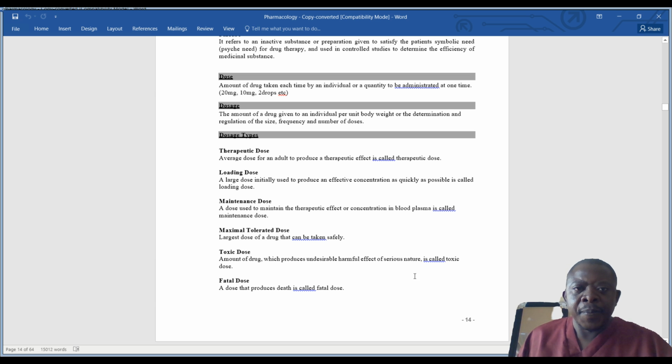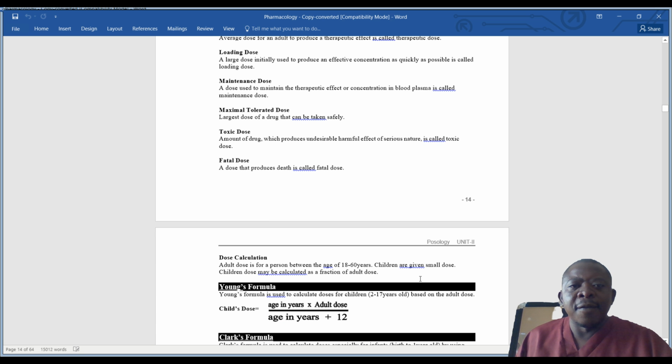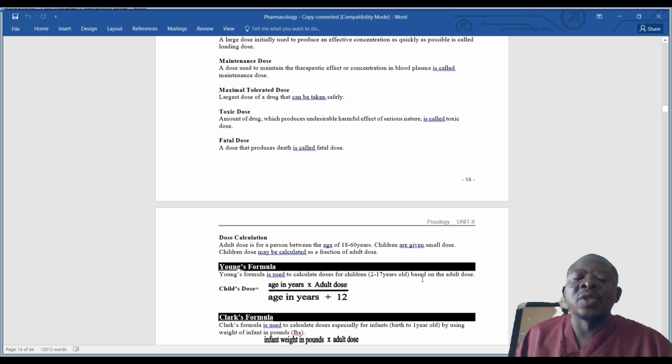Then we have what we call a fatal dose. A fatal dose that produces death is called the fatal dose. So a fatal dose, this is a drug like someone who wants to commit suicide takes 12 tablets, 15 tablets. Those are toxic doses and they are likely to cause death. So a fatal dose is a dose that, if taken, may cause death.